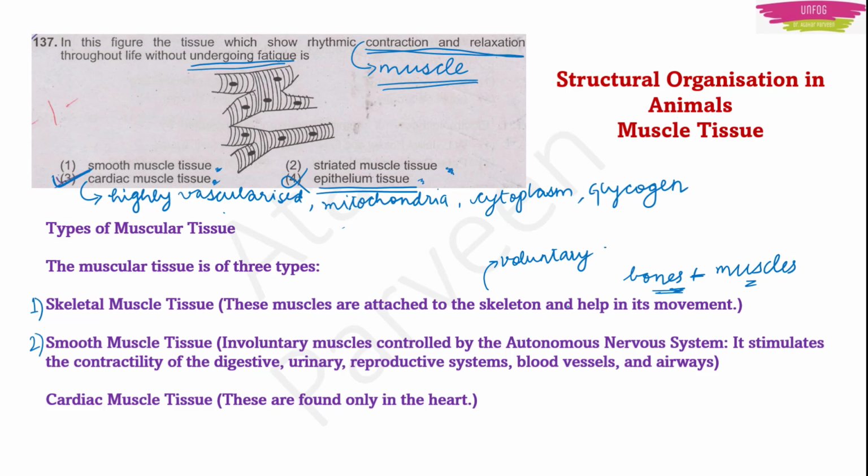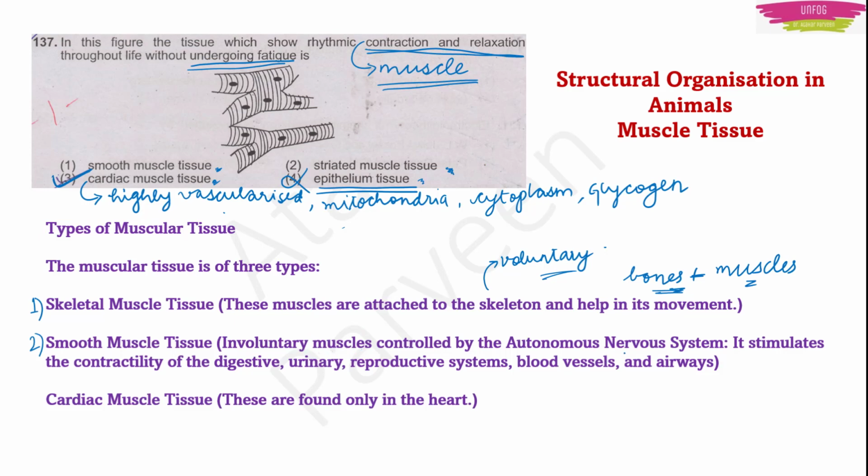They are voluntary muscles, which means if you want to move them, you can move them. If you don't want to move them, you don't move them. But involuntary muscles means you don't have control over them. Your autonomous nervous system is the one which will control the movement of these involuntary muscles.